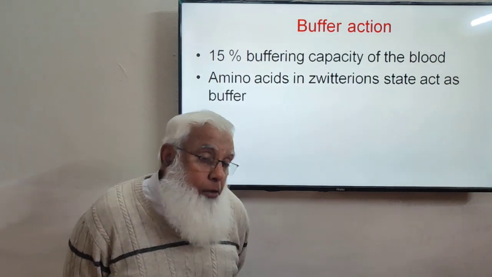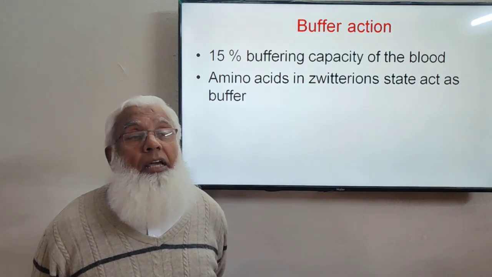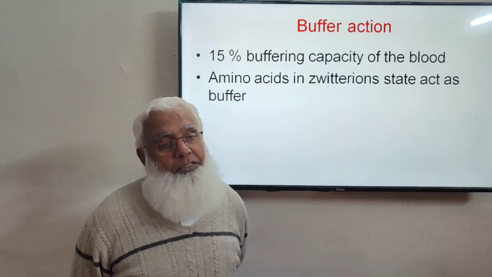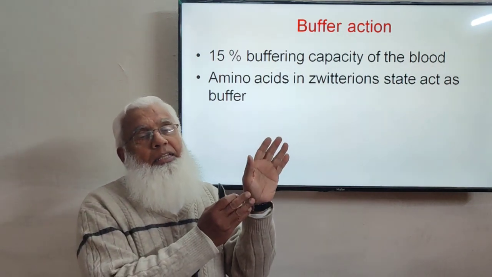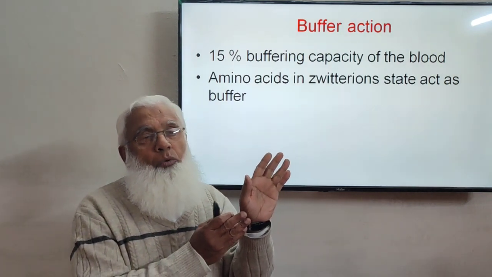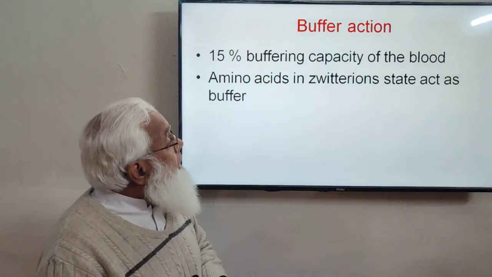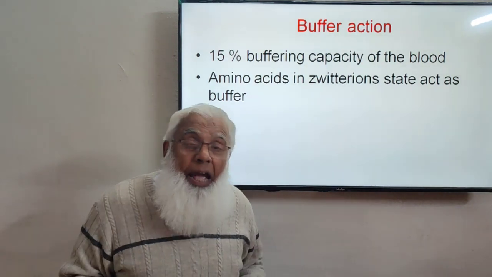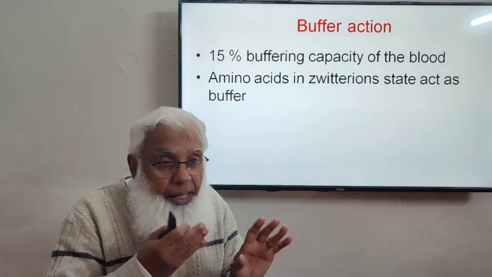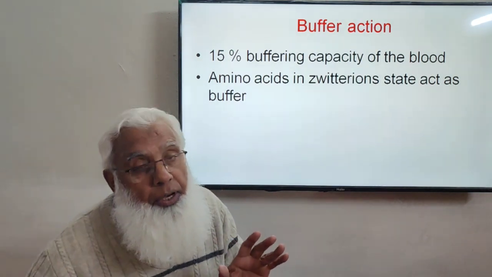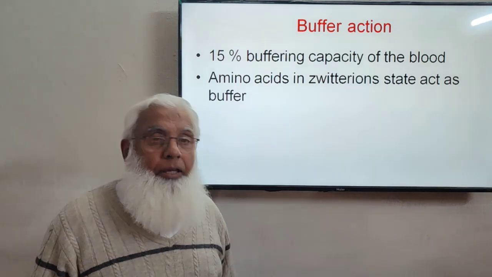And amino acids usually exist in the form of what we call a zwitterion, a double-charge particle. One part of the molecule is positive, another part is negative. Such a molecule is known as a zwitterion. You must have studied it in organic chemistry. So amino acids in the zwitterion state act as a buffer, because the negative side can accept the hydrogen ion and the positive side can donate the hydrogen ion. So zwitterions are important in the buffering mechanism.